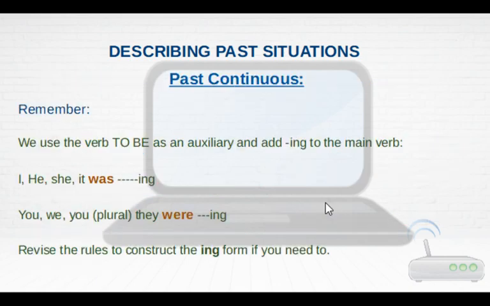Let's remember the most important bits, that basically the auxiliary is the verb to be, was or were, and then we have to add ing to the main verb. If you don't remember the rules of how to form the ing form, you can look it up or you can ask me. Okay, there are some rules depending on the verb. If the verb has one or two syllables, long or short syllables, if it ends in I or Y, etc.